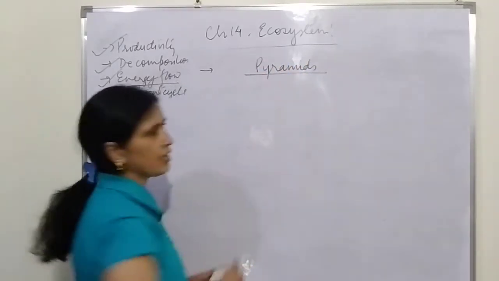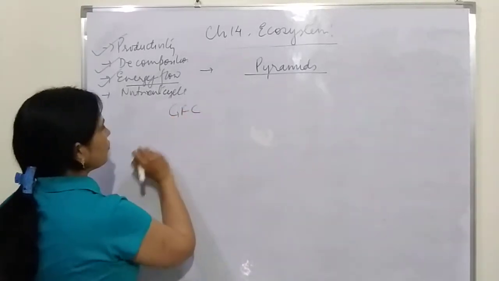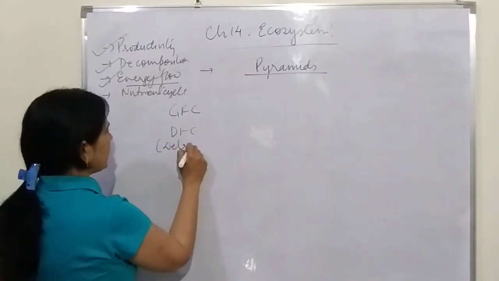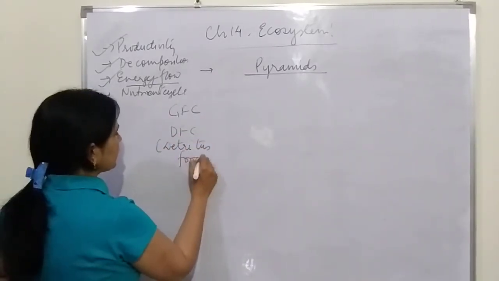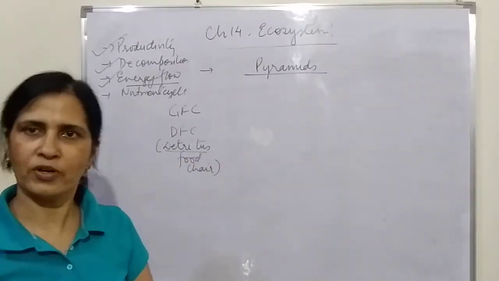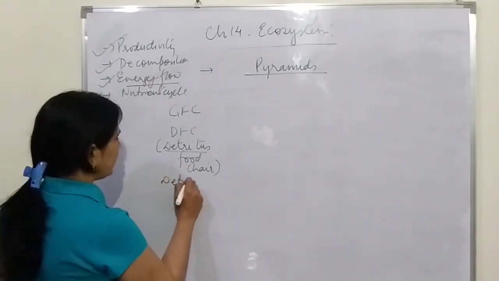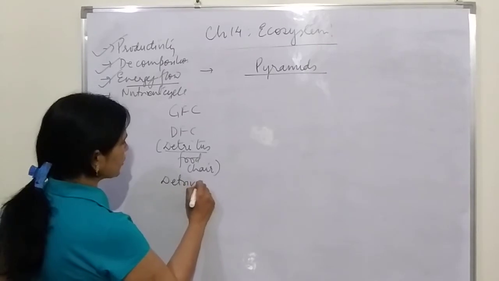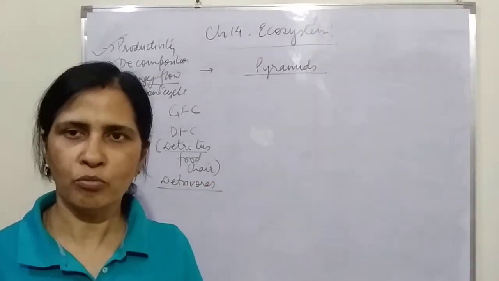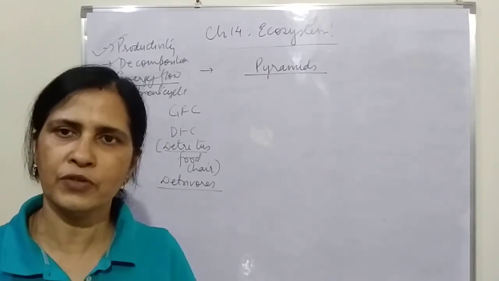The food chain that we studied was the grazing food chain, GFC. There is one more food chain which exists, and that is called DFC, the detritus food chain. Detritus are the dead organisms. So the detritus food chain starts with a dead organism, and the organisms which feed upon dead organisms are called detritivores. You all are aware of herbivores, carnivores, omnivores. So add one more word to your dictionary, detritivores, which feed upon the dead.